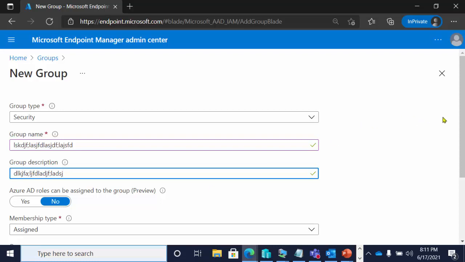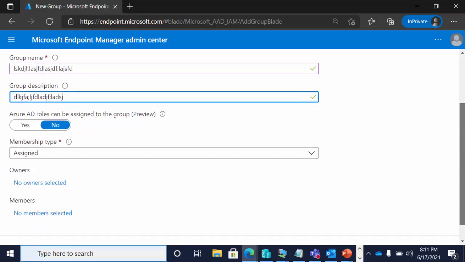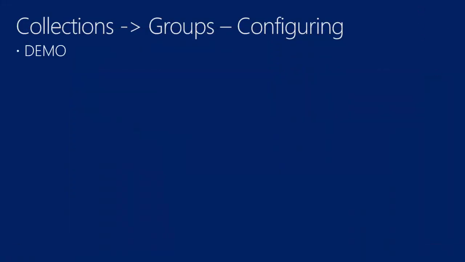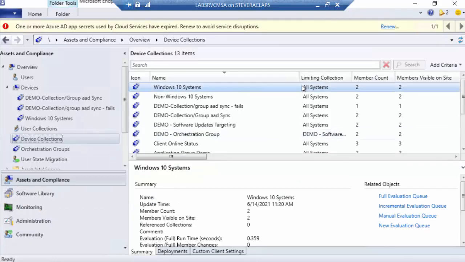And then the other thing is there needs to be an owner assigned for the group. And so that owner needs to be an account that is available in Azure AD and has rights, and is also assigned rights in Configuration Manager, right? Okay, so that's the Azure AD part. You'll actually see a couple of groups I created shortly. And then on the Config Manager side, we need a couple of things.